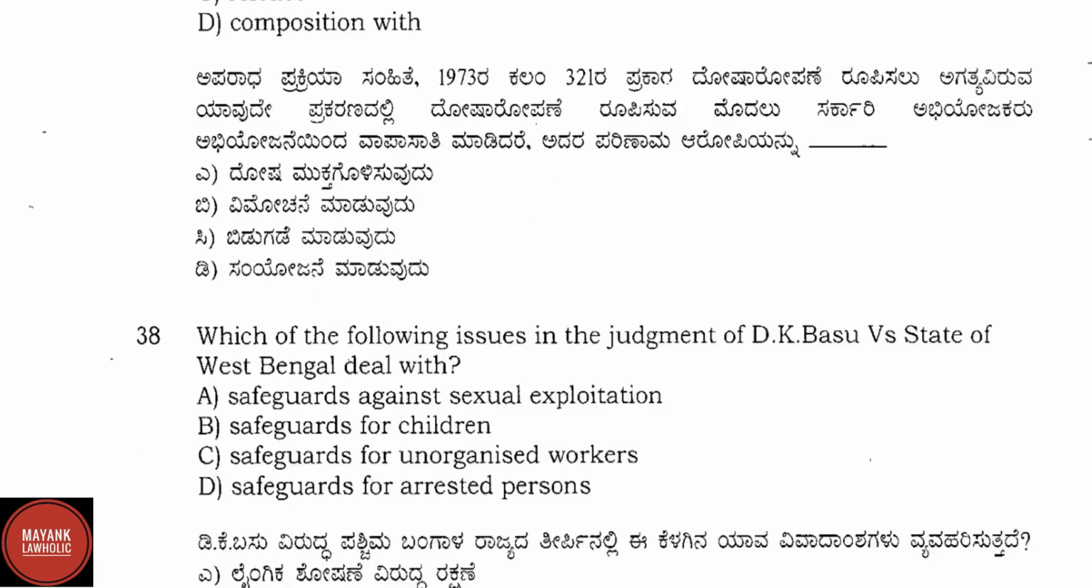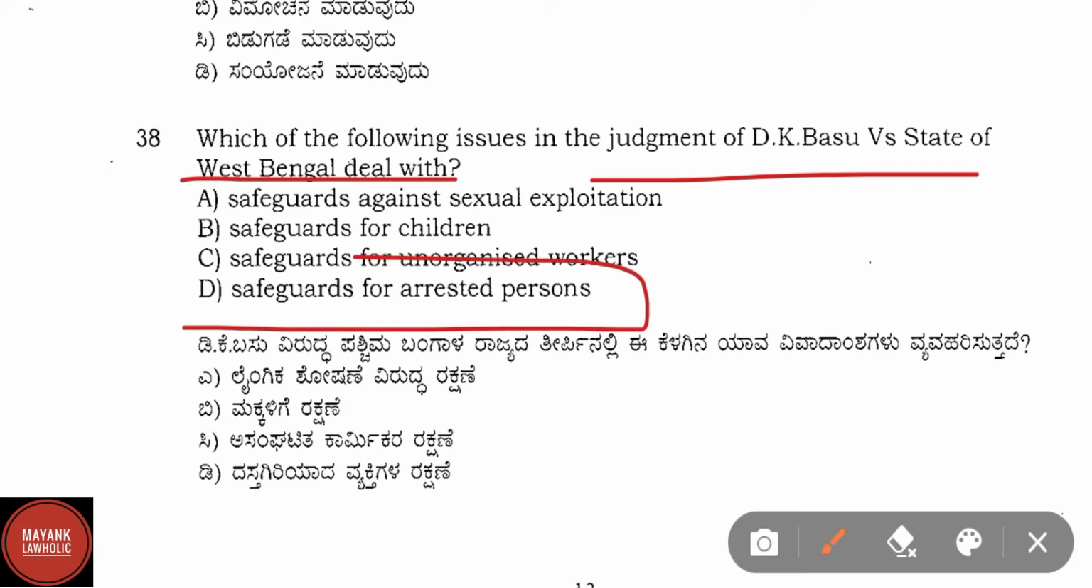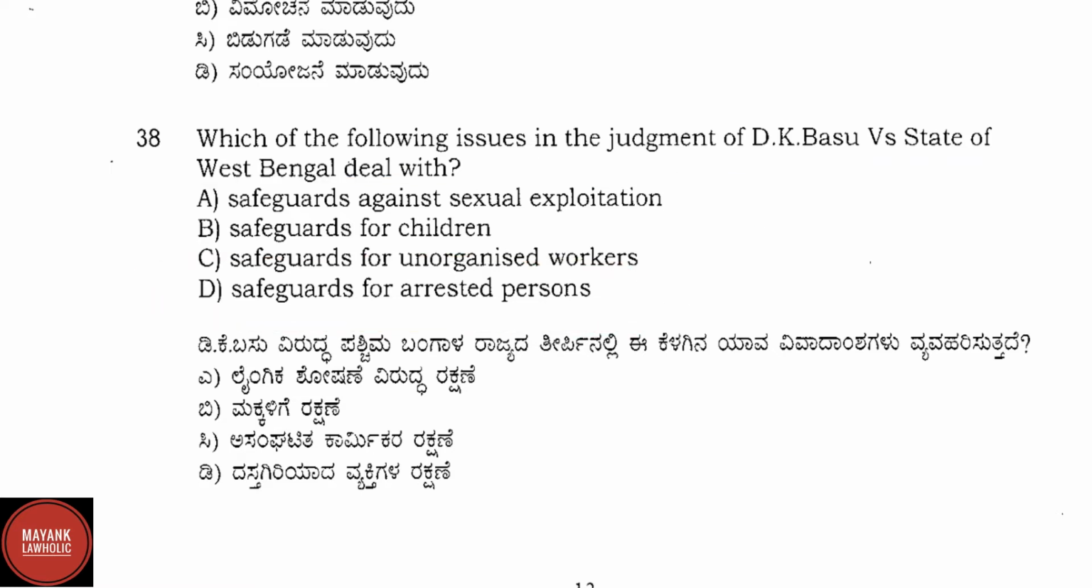Now let us proceed to question number 38. Which of the following issues in the judgment of D.K. Basu vs. State of West Bengal deal with? Correct answer is option D, that is safeguard for arrested person. Option D is the right answer.